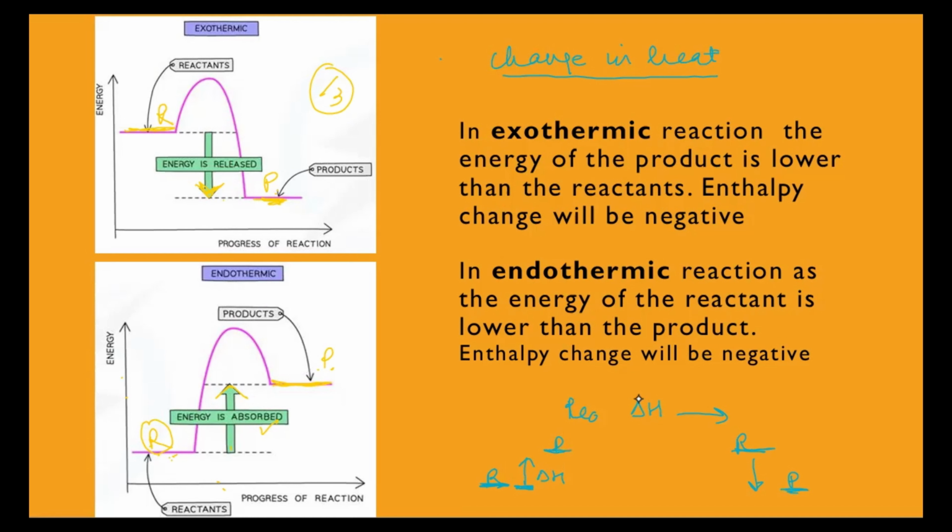So many times the students don't know how big we have to make an arrow. So remember this, these are sketches, right? These are not drawn to scale. So wherever we draw the reactant level and the product level, the arrow has to be between them, whether the reactant is lower compared to the product, or it's above the product. So it always has to start from the reactant level up to the product level. That is something very important we need to understand.